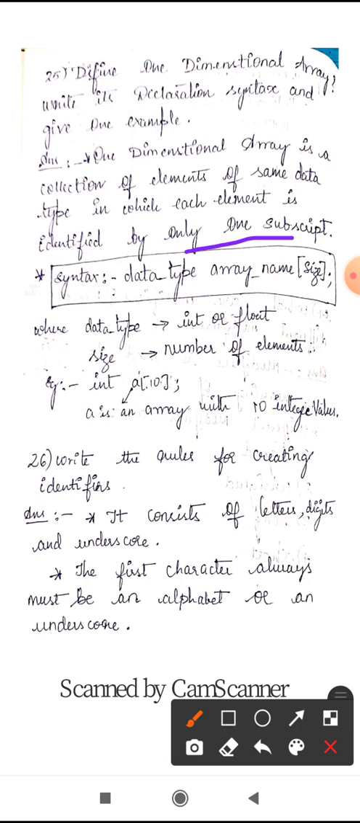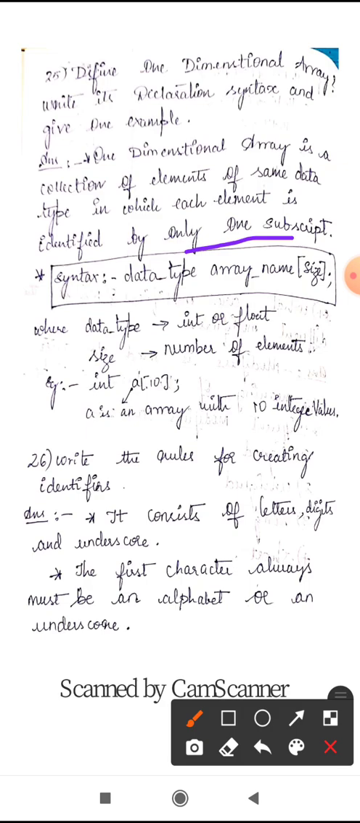So what is its syntax? Data type, array name, and in the square bracket you have to mention the size. So one-dimensional array is a collection of elements of the same data type in which each element is identified by only one subscript. Syntax here is data type, array name, size. What is a data type? The basic simple data types like integer, character or float.